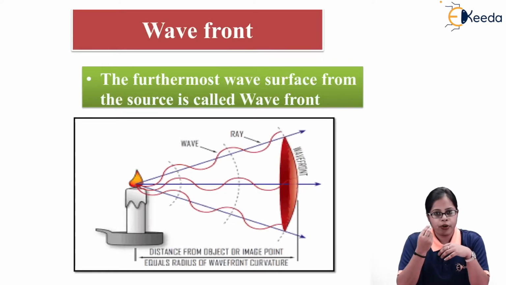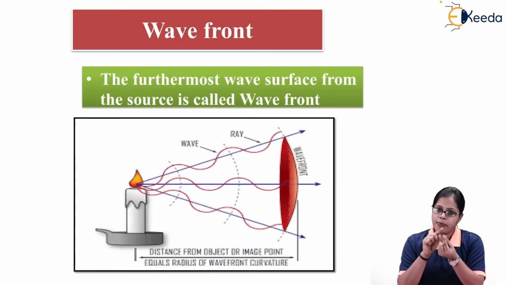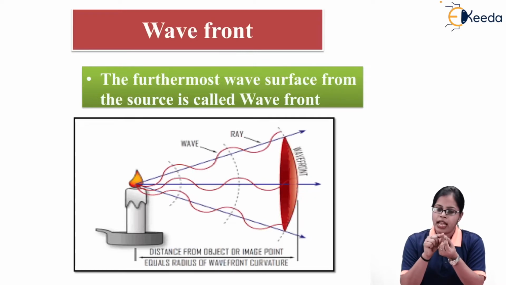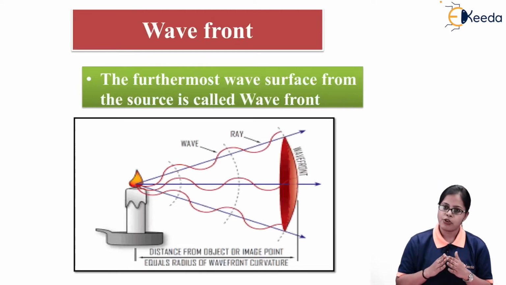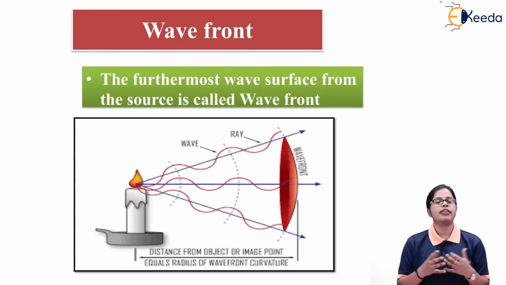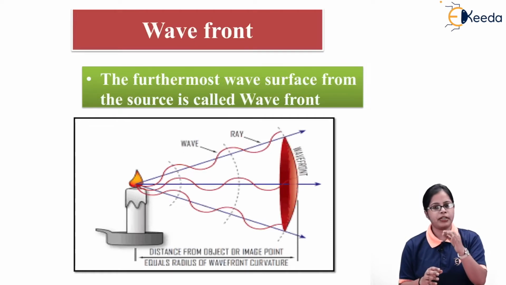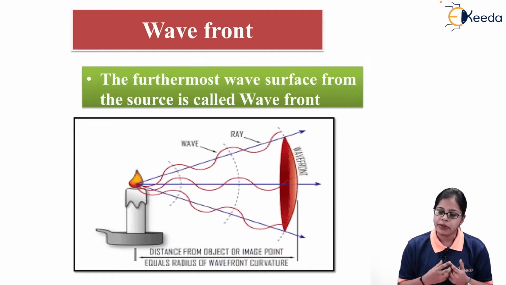And if I consider a point source of light, it is going to emit light in all directions, and light is a form of energy. So if we consider a point source of light, it is going to emit light in all directions, and as the light waves are emitted from that particular point source, it is going to create disturbance in the surrounding medium.